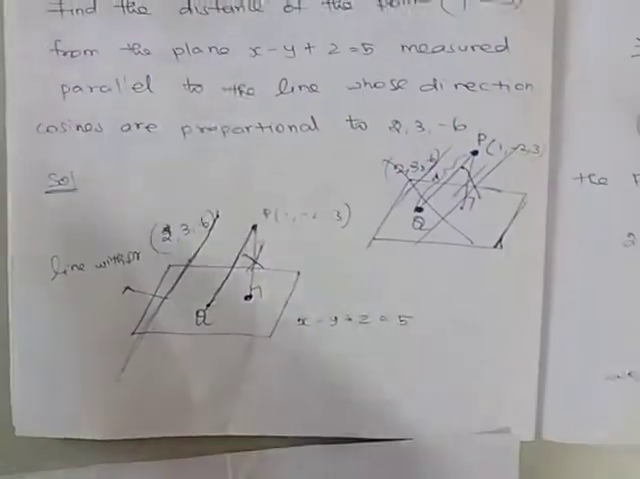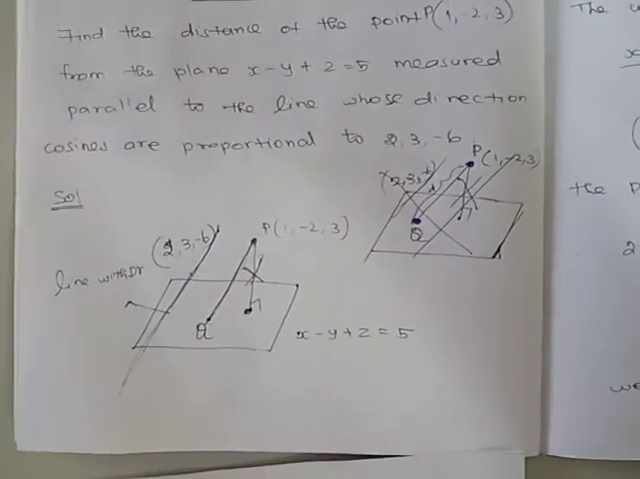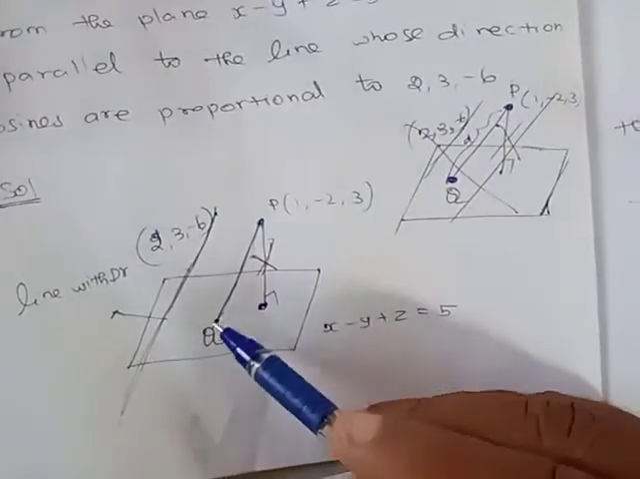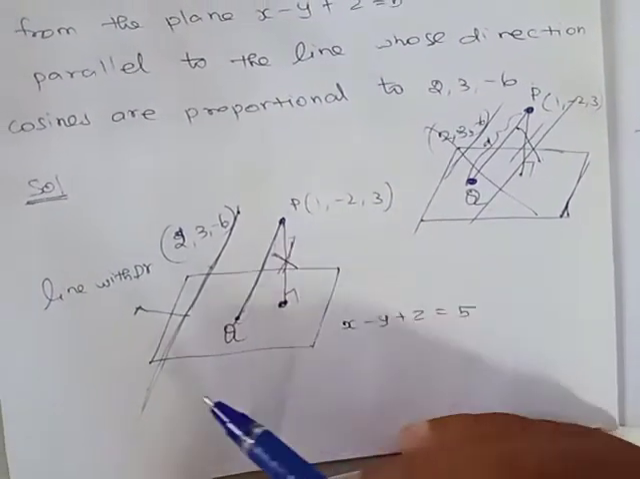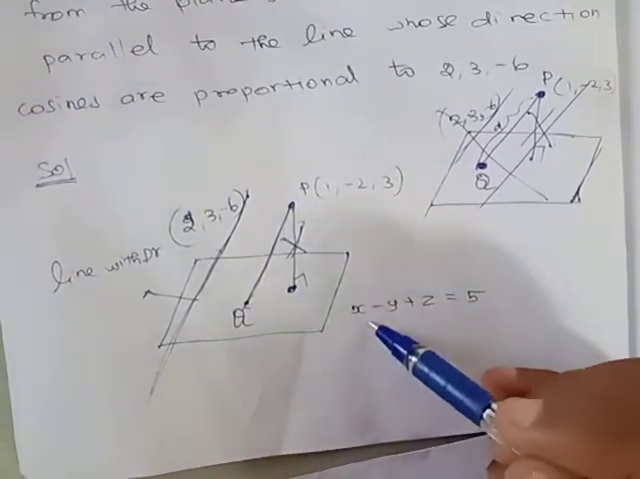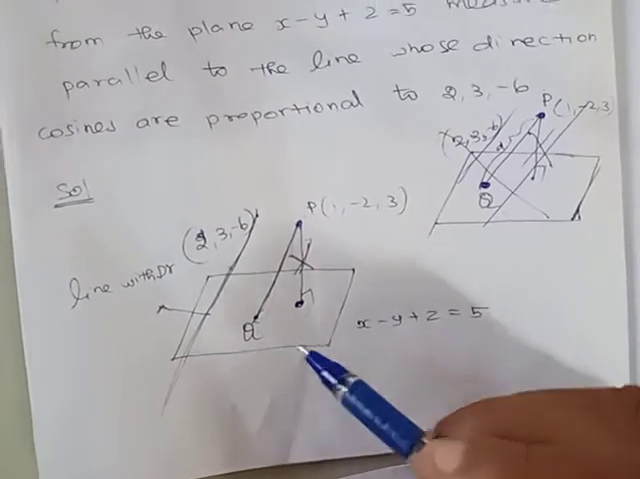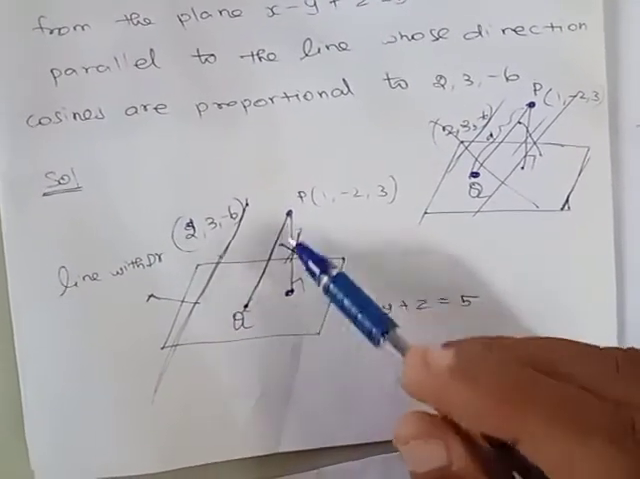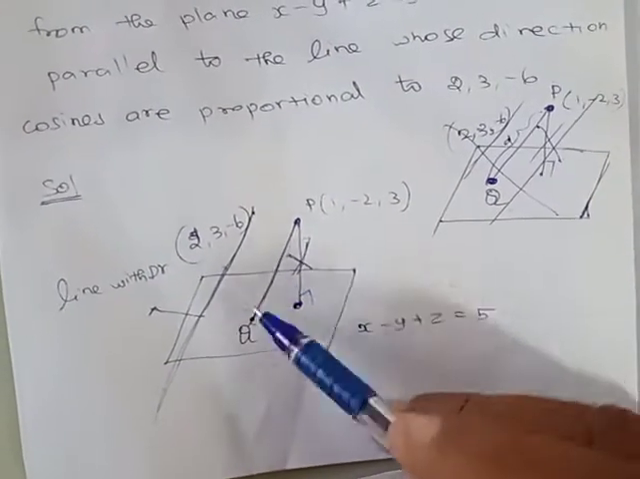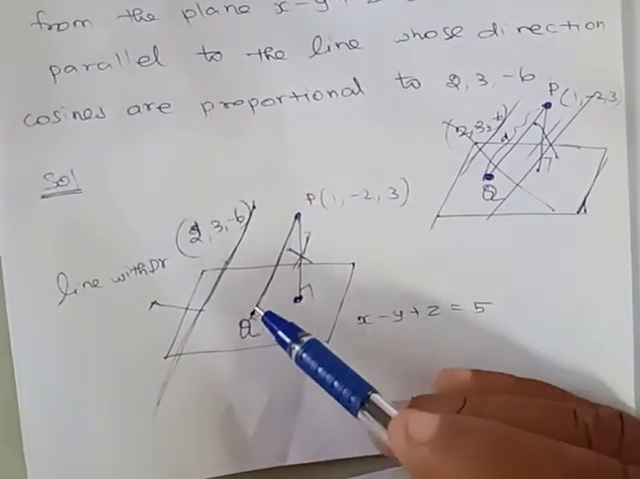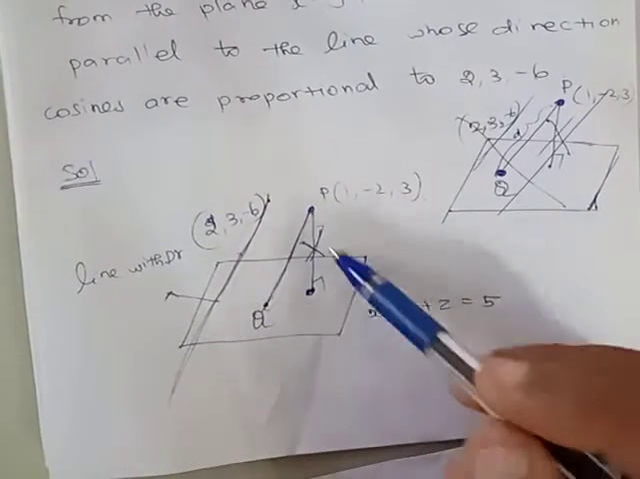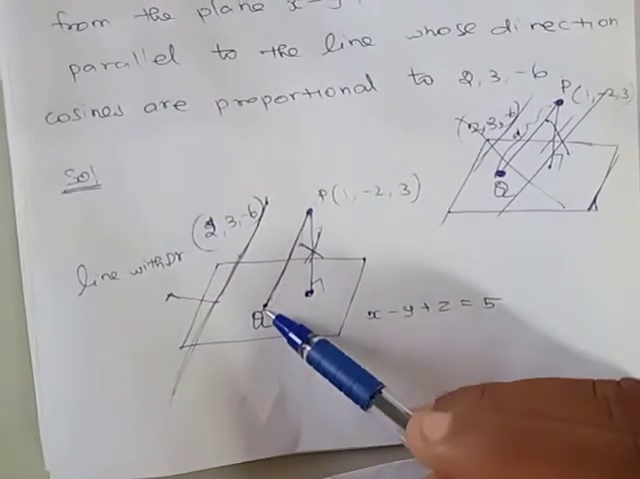Hence we need to find the coordinates of point Q. Here PQ can be considered as the straight line, and this is the plane. The point of intersection of the straight line PQ and the plane gives us the coordinates of Q, from which we can apply the distance formula between P and Q. So we need to find the point of intersection of the line PQ and the plane. First we must find the line equation.